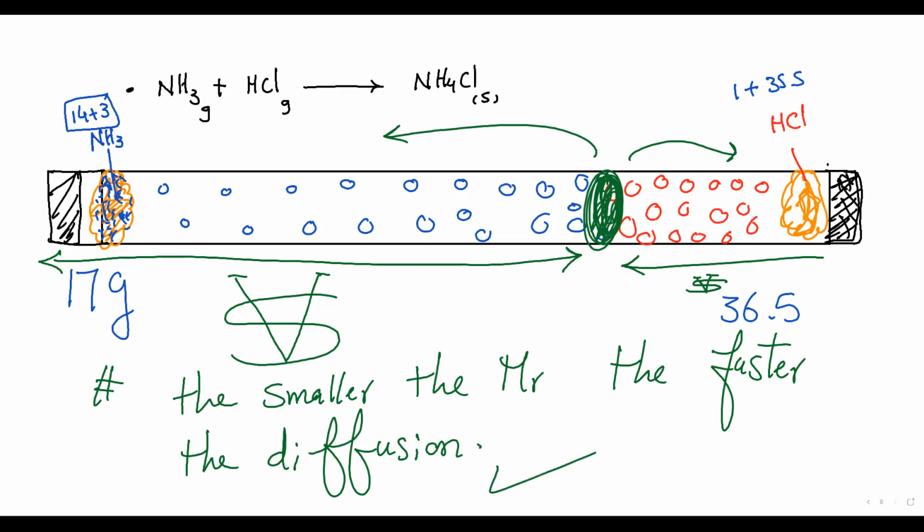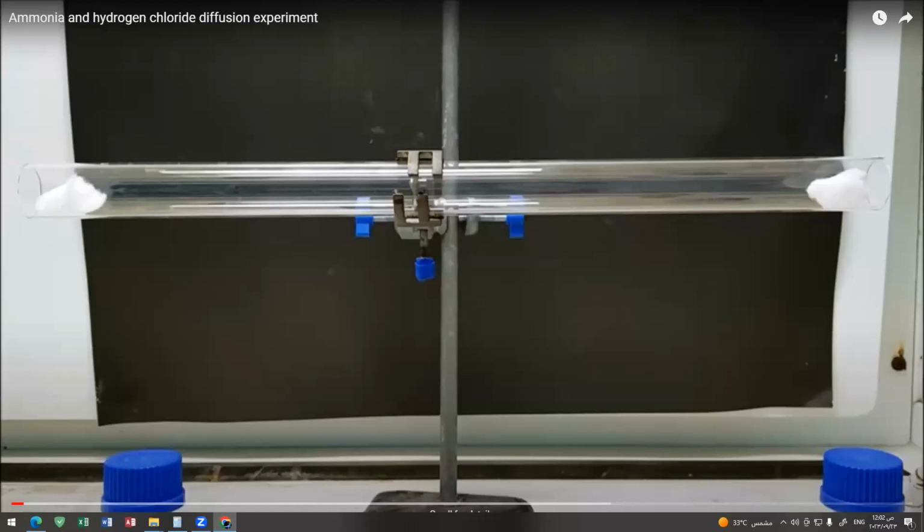Okay, we can see this experiment, okay? Take care with me, please. Okay, look. This is the experiment called diffusion. This is a glass tube, as I said. This is a cotton wool soaked with ammonia, and this is a cotton wool soaked with concentrated HCl.